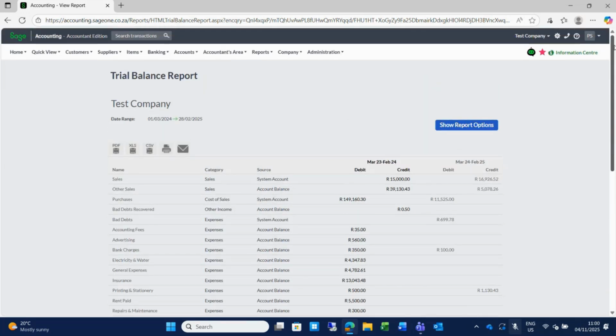Right. We have a second question. How do we access the test space? I assume this would be the 30-day trial. But with the 30-day trial, remember there is an option where we will help you to set up your user, your online user, or you also have that demo company.